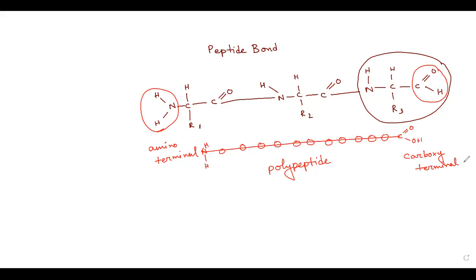Is this clear? For example, we can call this a tripeptide. Why tripeptide? Can anyone tell me why this structure is known as tripeptide? It has 3 peptide bonds. Does it have three peptide bonds? Look into it and tell me.